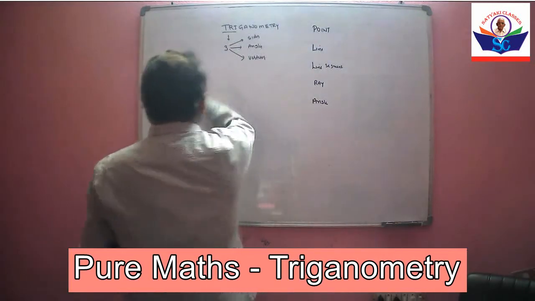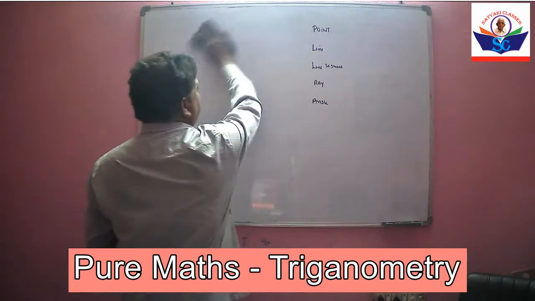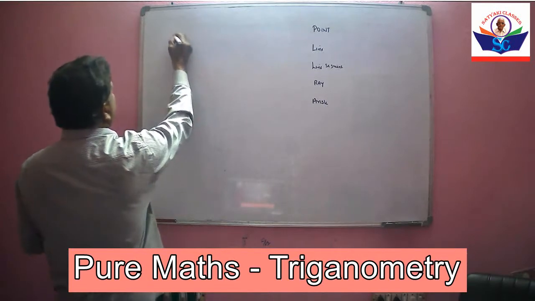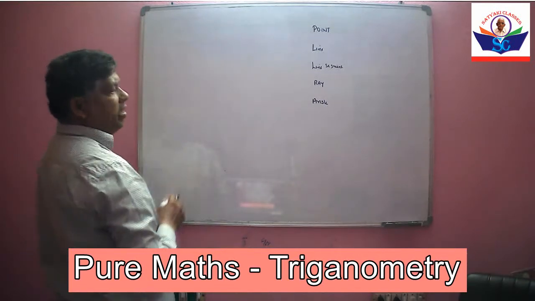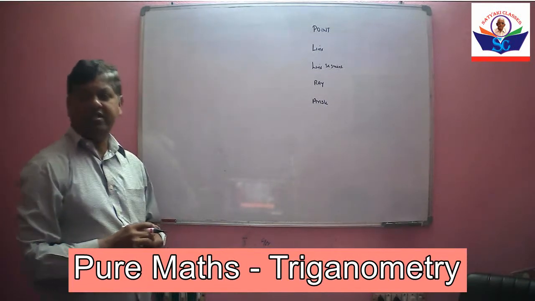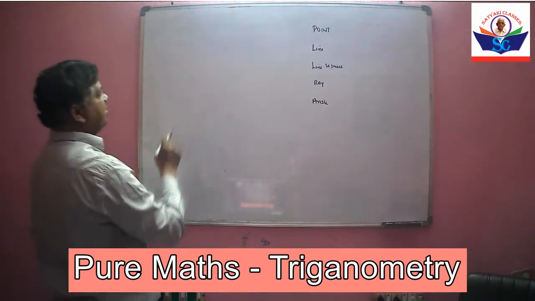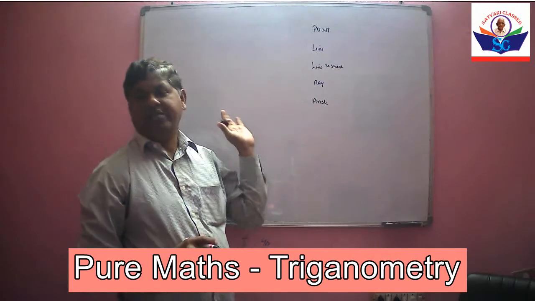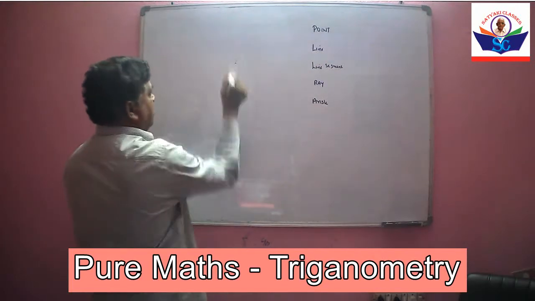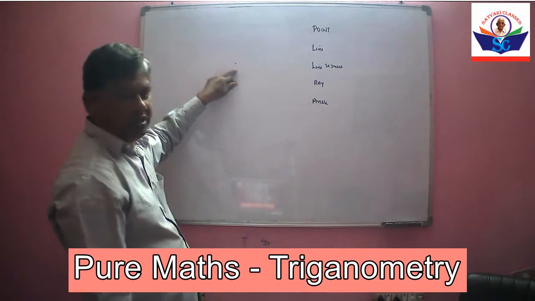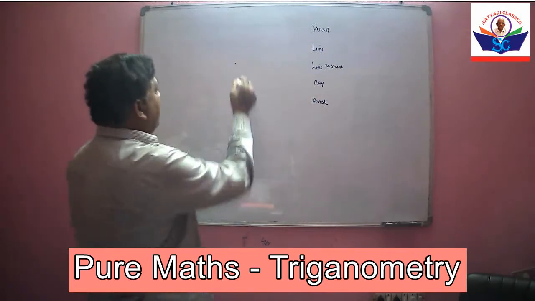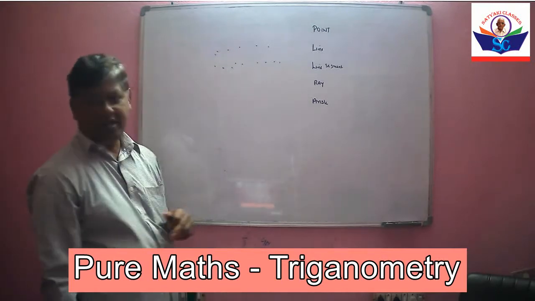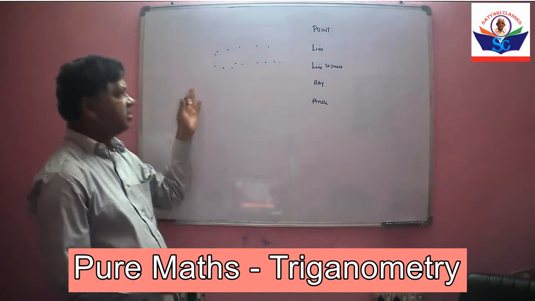Point. First one is point. What is a point? Point is a dot in a plane surface. If you take the board as a plane, this is a point. This dot is a point, and this plane can have n number of dots.